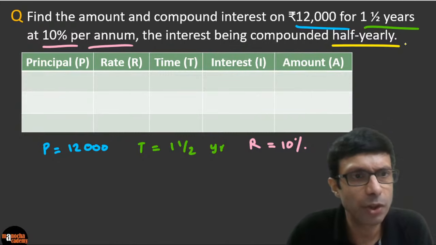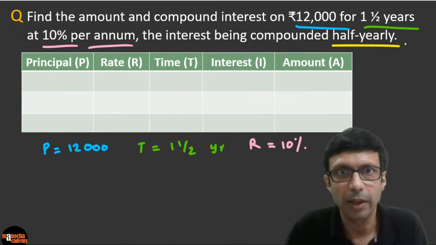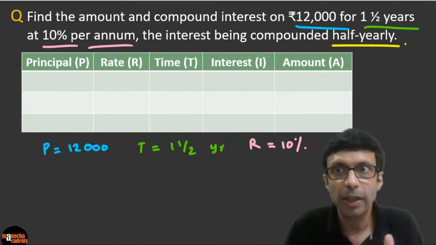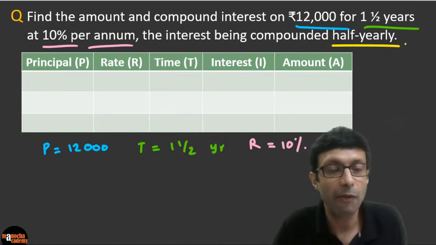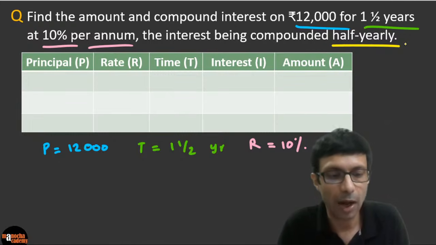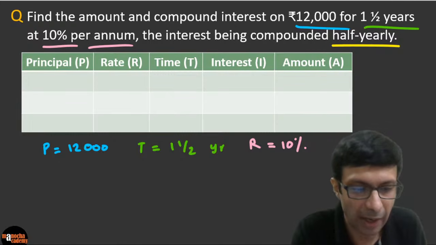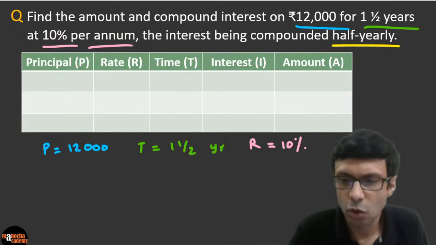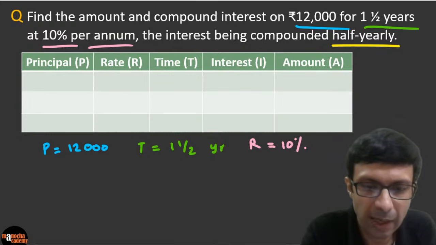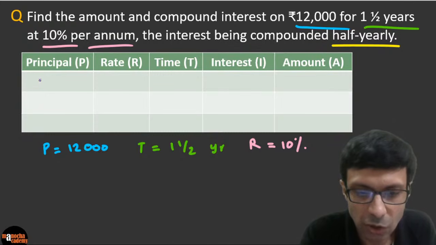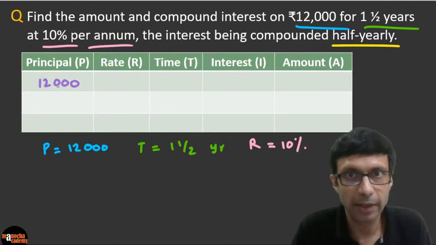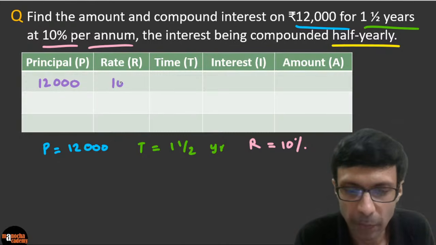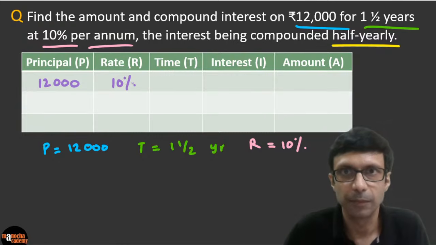So how do you do these questions, guys? Half yearly. This is very interesting. That means you're getting the interest every half year. At the end of the half year, you're getting some interest. Then again, at the end of another half year, you're getting interest. So how do we work this out? Very simple, guys. Again, make this table, and I'm going to make it really easy. Just write down the principal, 12,000. What is the rate? The rate is given to you, 10%. Everybody's got that, 10%.